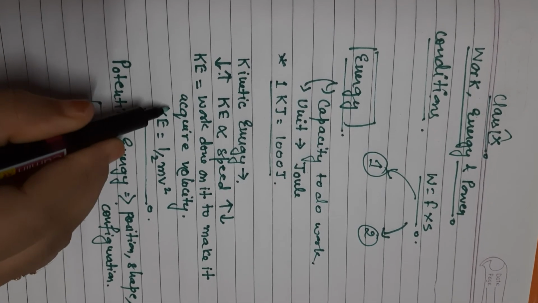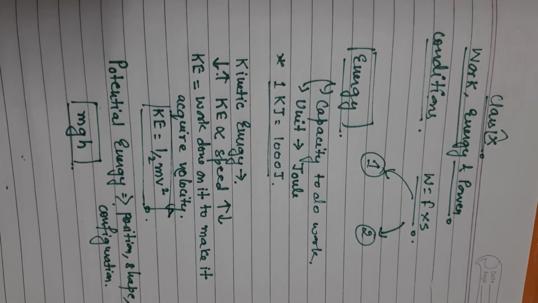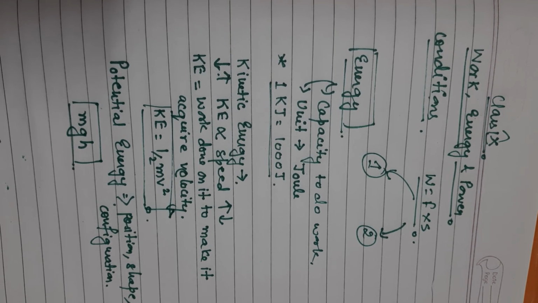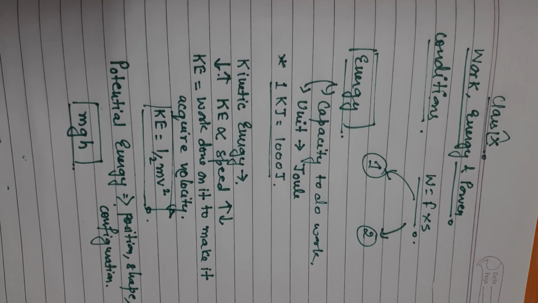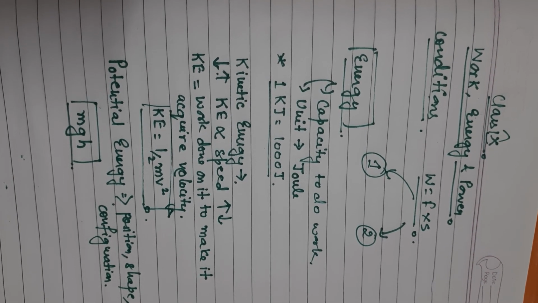This is the formula for kinetic energy, half mv square, and this is the potential energy when we are taking the earth as a reference, that is gravitational potential energy. There are other types of potential energy also, but in your syllabus gravitational potential energy is included. That is why we are using the formula mgh.